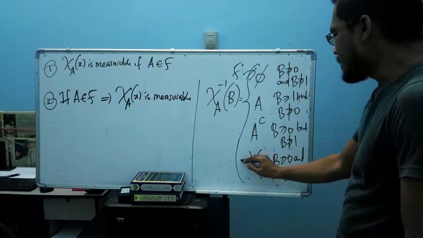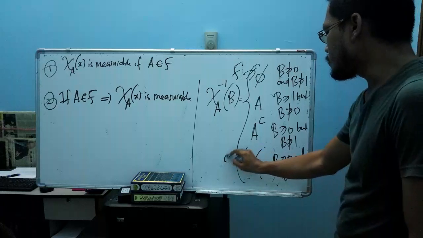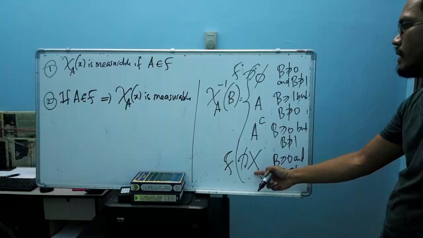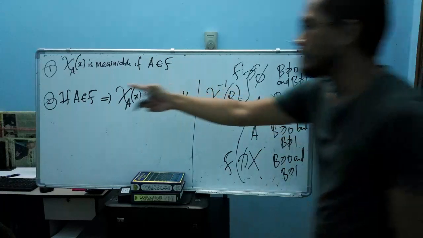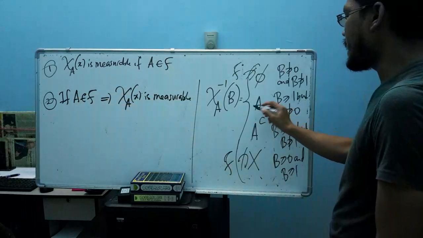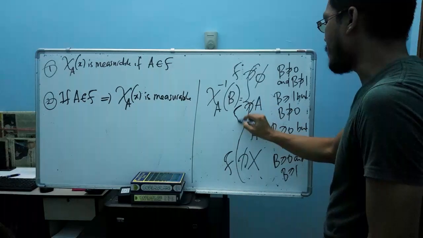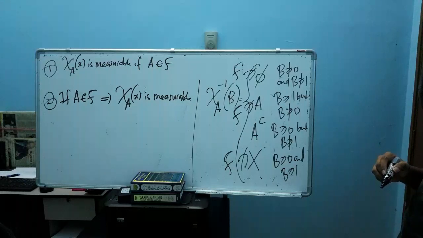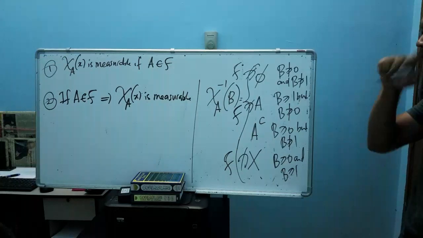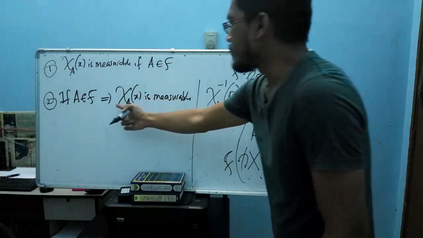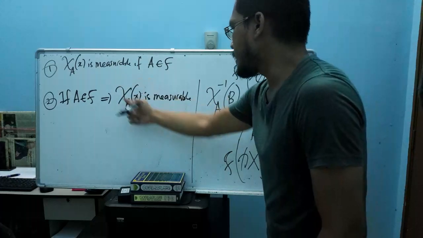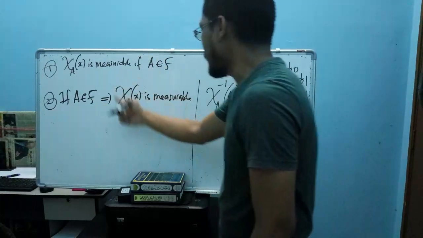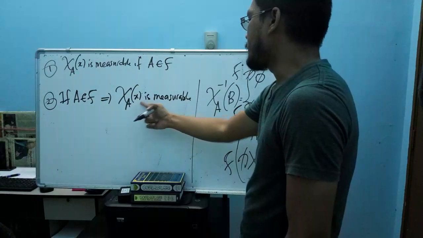Another thing we see is that our X here is also an element of the algebra, from the definition. And A here, from the second statement, should be an element of F. So now how do we come to this part, that this indicator function here is measurable? If our A here is an element of F, then this indicator function is measurable.